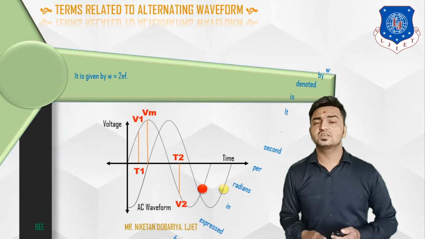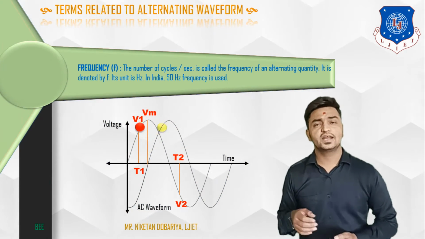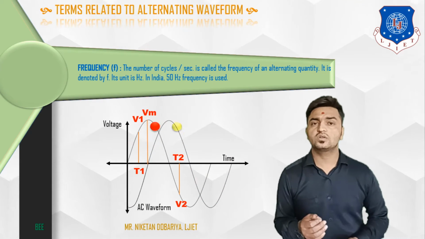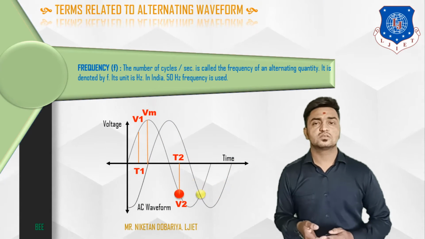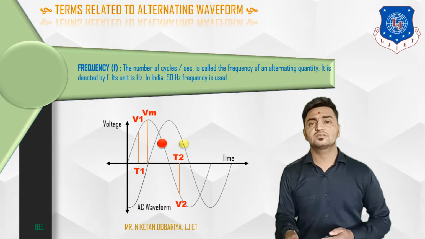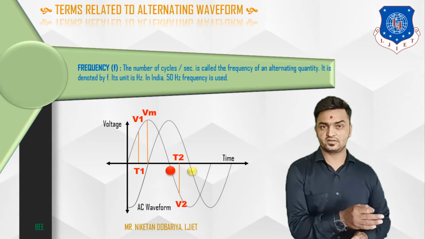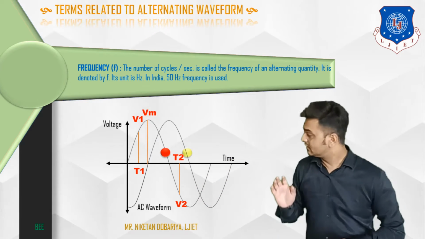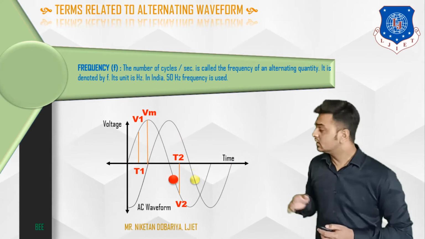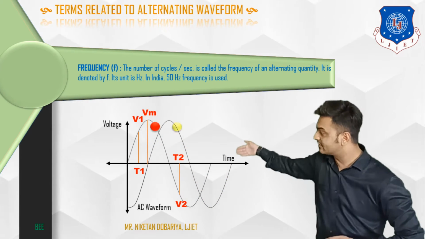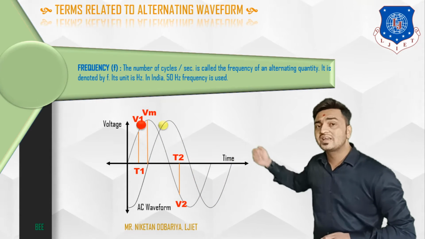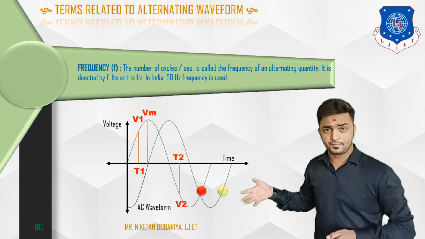Now let's move towards the next definition, and that is frequency. What is frequency? That is the number of cycles in 1 second. Let's consider the first waveform with these red colored dots. It completes 1 cycle in some particular time.